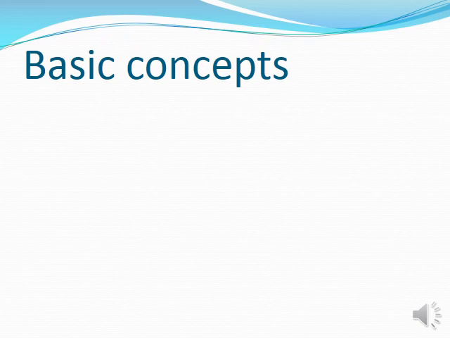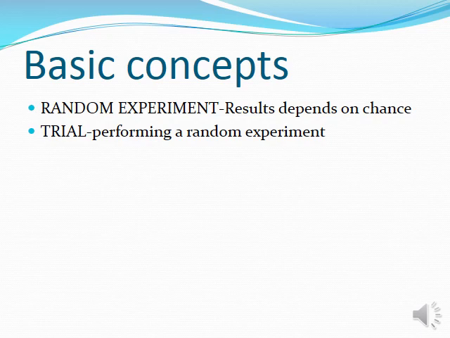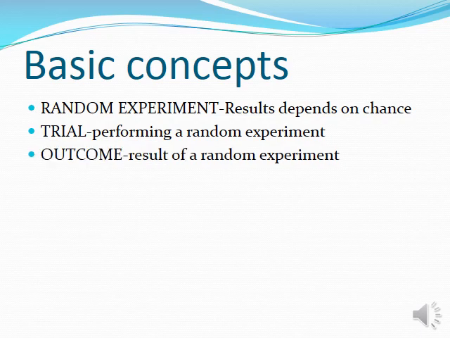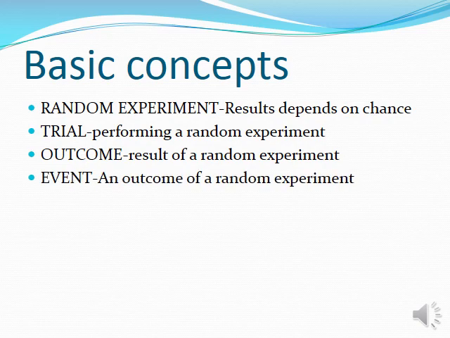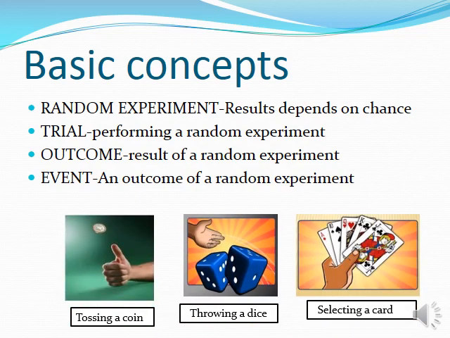Let me teach you some basic concepts in probability. Random experiment: a random experiment is one whose result depends on chance. Trial: a trial is performing a random experiment. An outcome is a result of a random experiment. An event is an outcome of a random experiment. Here are a few examples: tossing a coin, throwing a dice, and selecting a card.